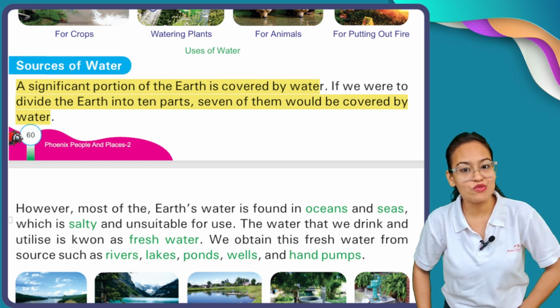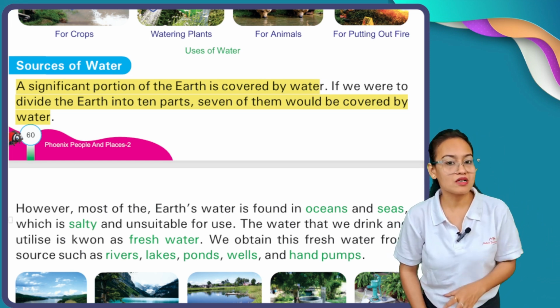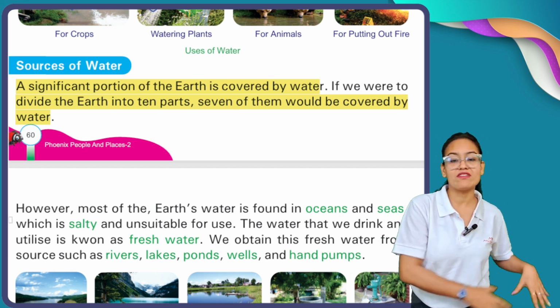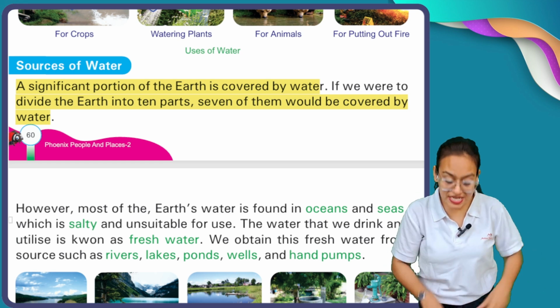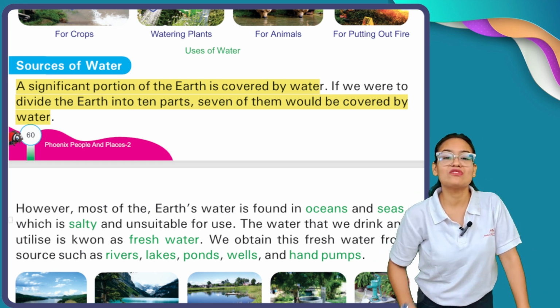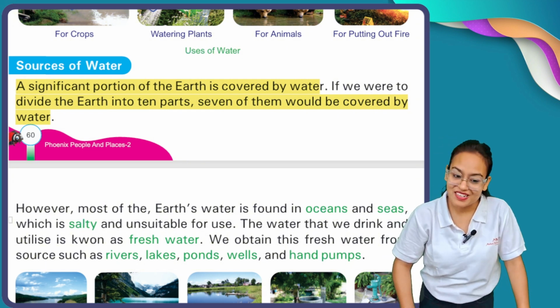For example, if we divide our earth into 10 parts, out of 10, 7 parts are covered with water, and only 3 parts are covered with land. Okay,